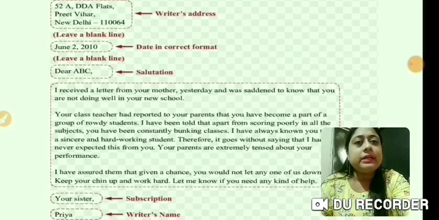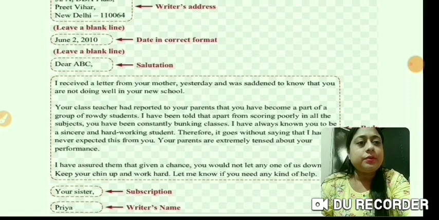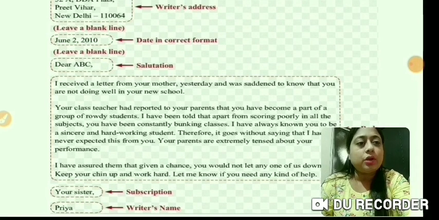Then you will write the date. For example, here it is June 2, 2010. Then again you have to leave a line. Then the salutation: dear, whatever your friend's name is, or whatever your brother's or sister's or any relative's name you want to write. For example, let us just take it as ABC: Dear ABC, comma, that is the salutation. Next, I said we have to write at least 3 paragraphs in the body of the letter.